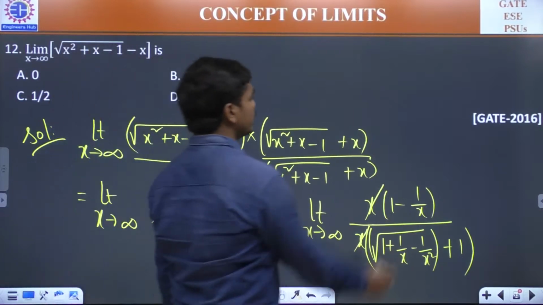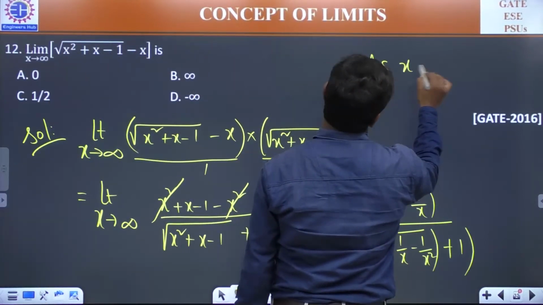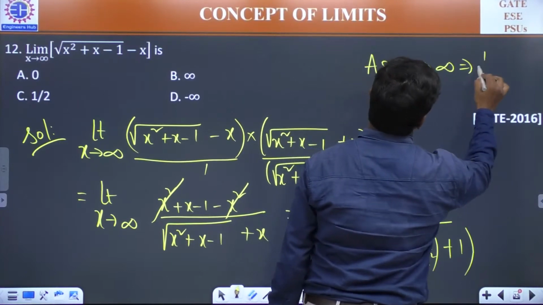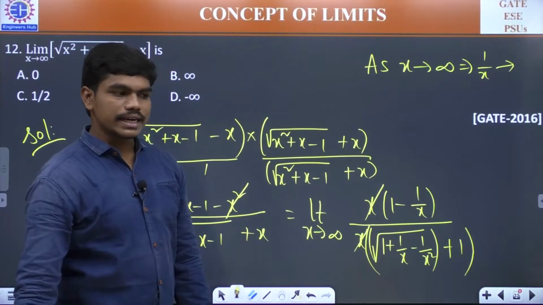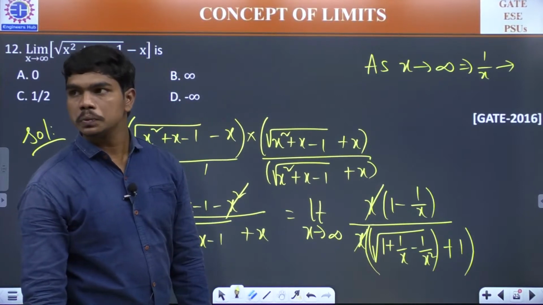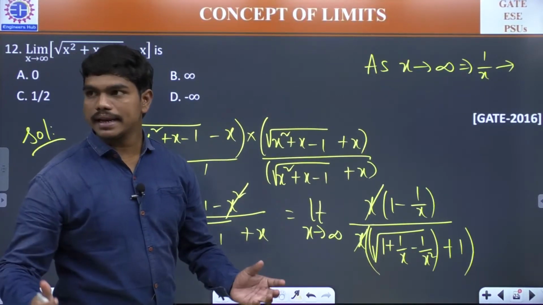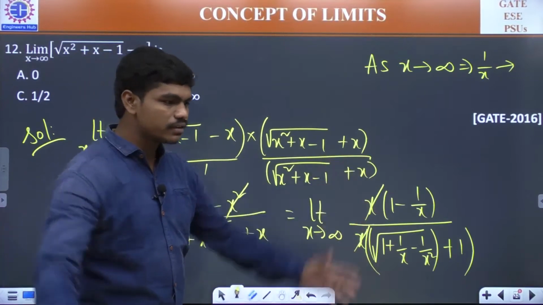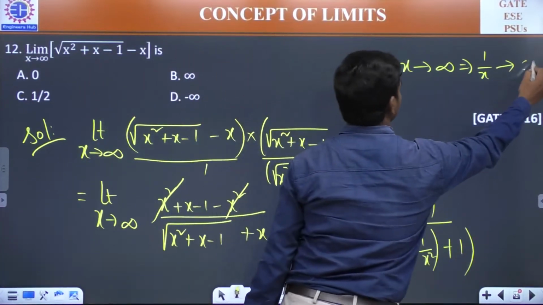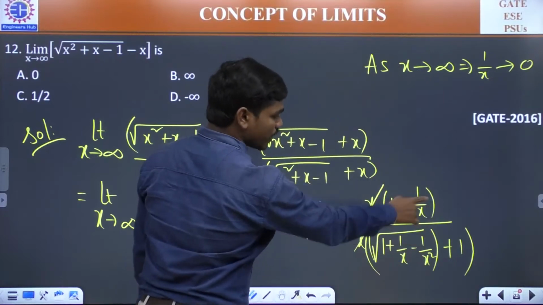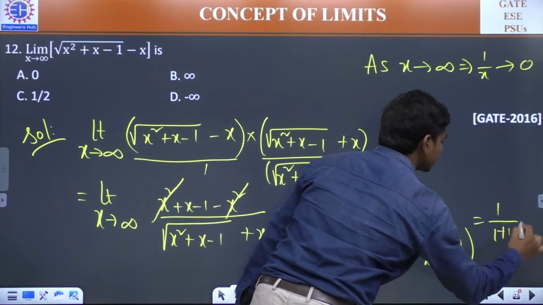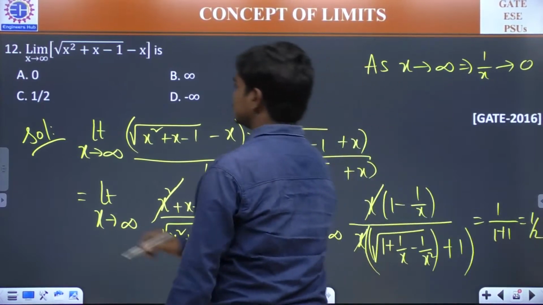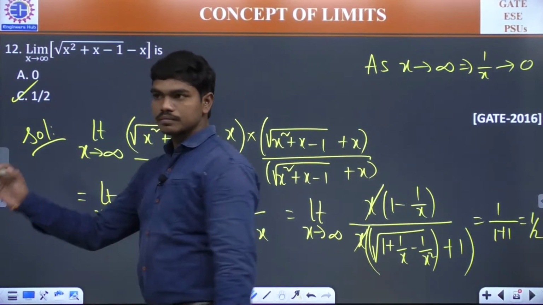Now, tell me one thing. As x tends to infinity, this implies 1 by x tends to how much? When x is tending to infinity, what does 1 by x tend to? Means I am telling you that x is very big. If x is very big, this 1 by x will tend to 0. And if you substitute 1 by x is equal to 0 at all places, you will be getting 1 by 1 plus 1, which is 1 by 2, which is there in option C here.